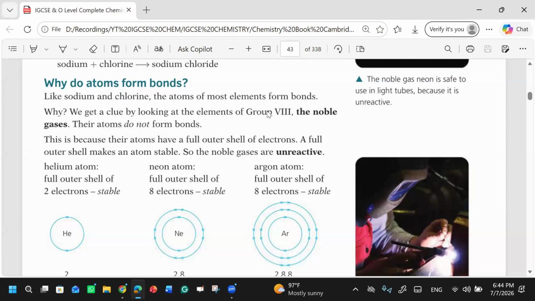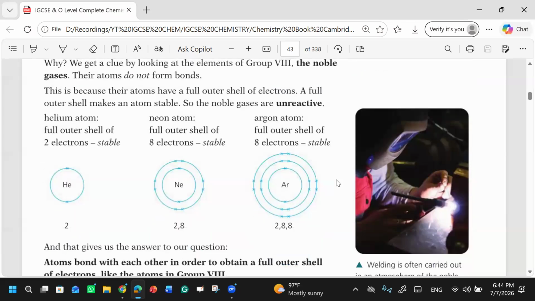Full means there should be 8 electrons in the valence shell, right? And there is an exception for helium and hydrogen. In that case, you have 2 electrons. If an atom of an element has just one shell, it means that atom will follow the duplet rule. Why is this so? Because they don't have more shells.